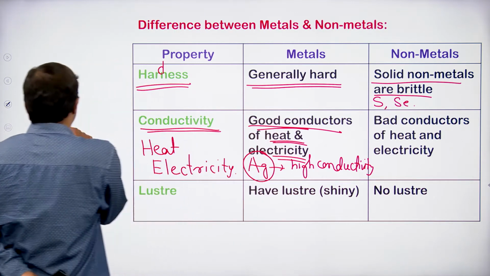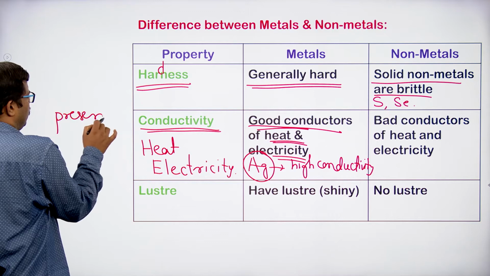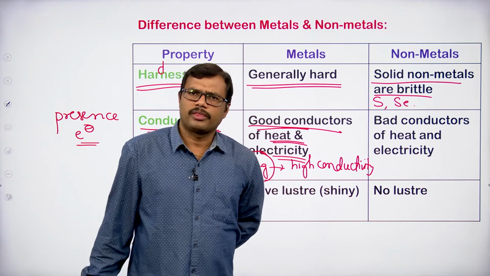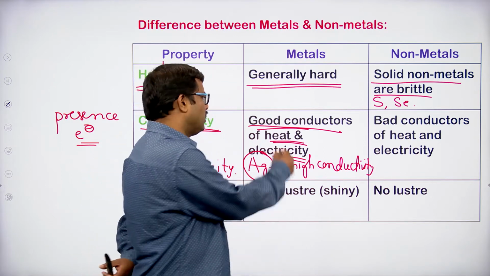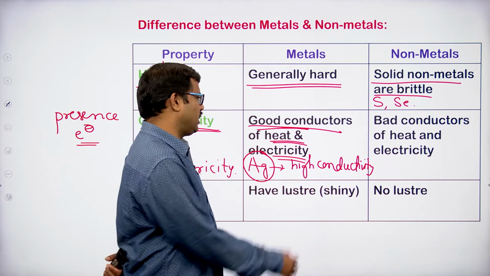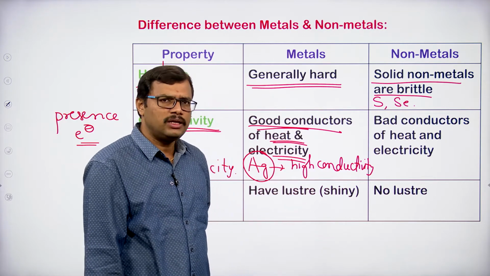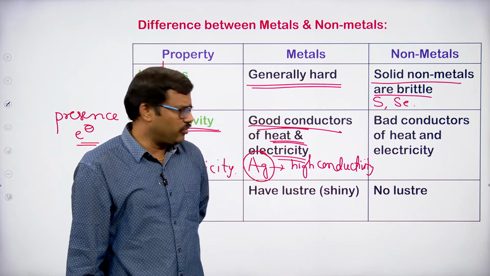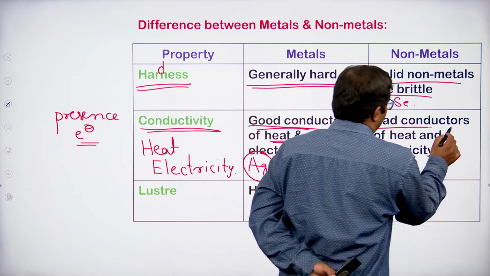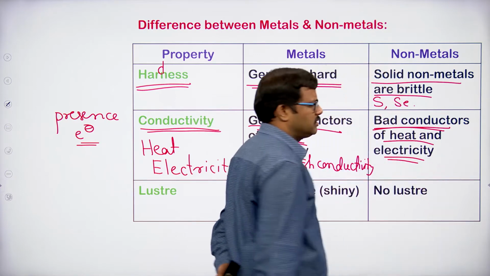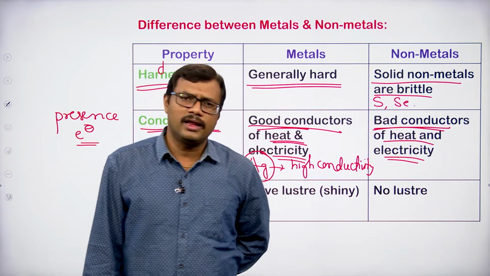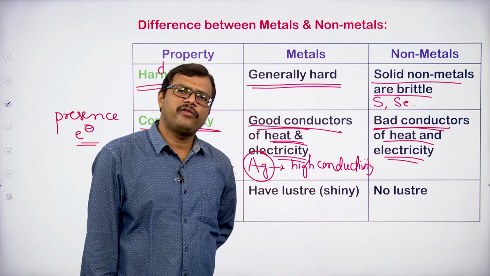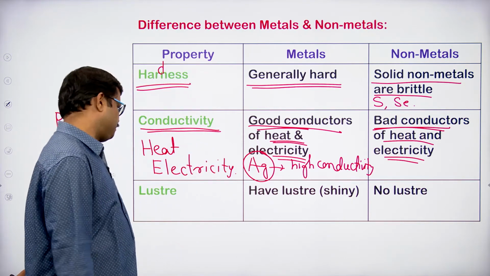It is mainly because of the presence of electrons. When we have mobile electrons, they can easily move throughout the given crystalline substance, thereby showing conductivity. So good conductivity can be seen in the case of metals. But non-metals are all bad conductors of heat and electricity because they do not possess any mobile electrons. Since mobile electrons are not present, they are bad conductors of heat and electricity, right.